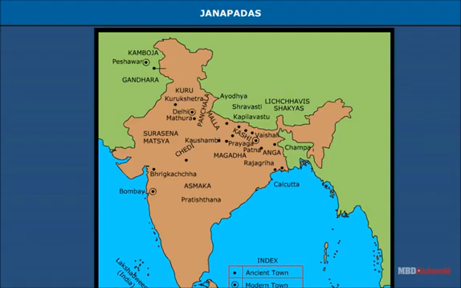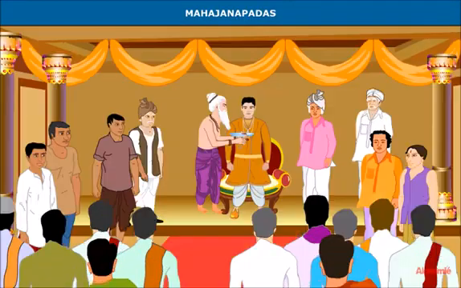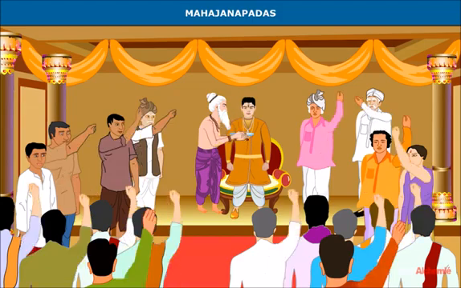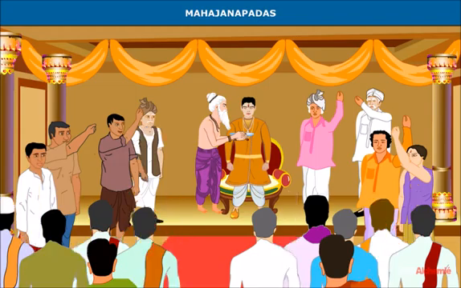The Shakyas and Lichchhavis were two important republics. In course of time, some Janapadas conquered the neighboring territories and were transformed into powerful kingdoms and republics and were called Mahajanapadas. A little before Buddha, northern India came to be divided into 16 such Mahajanapadas.